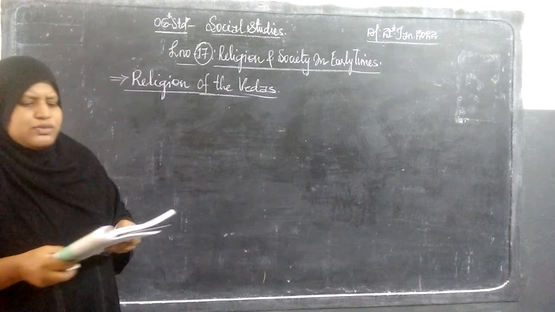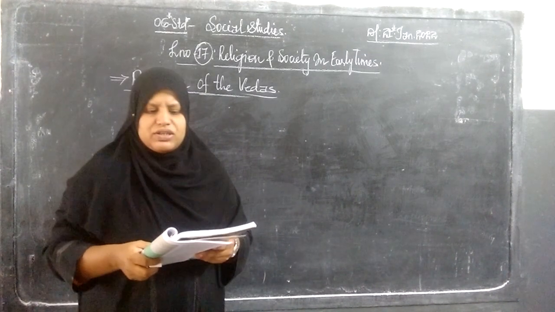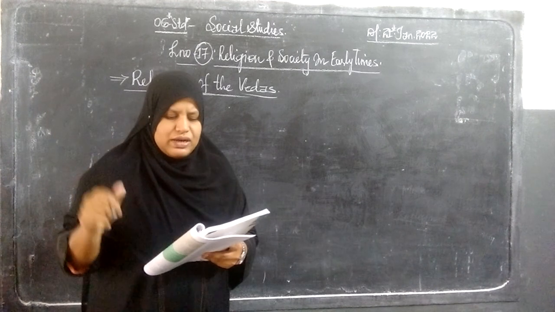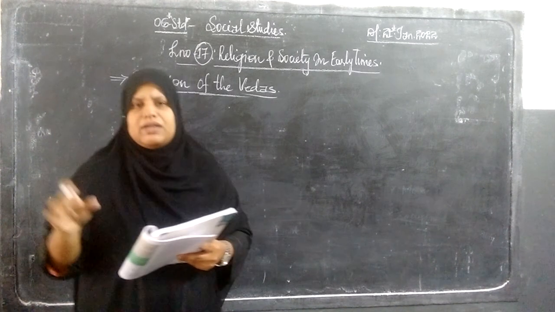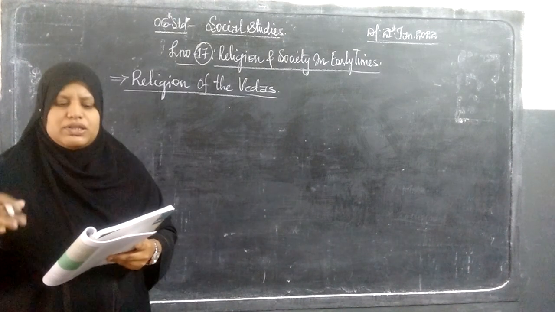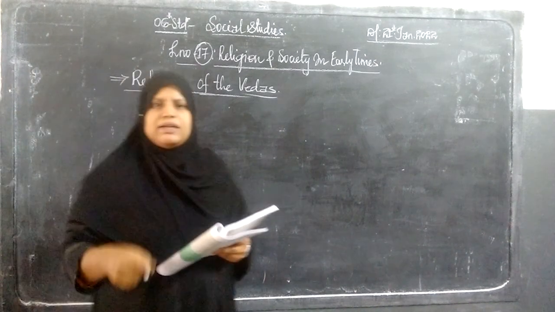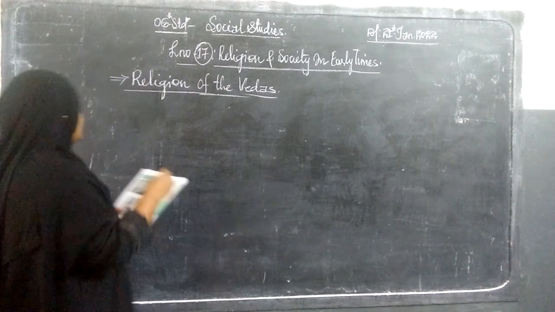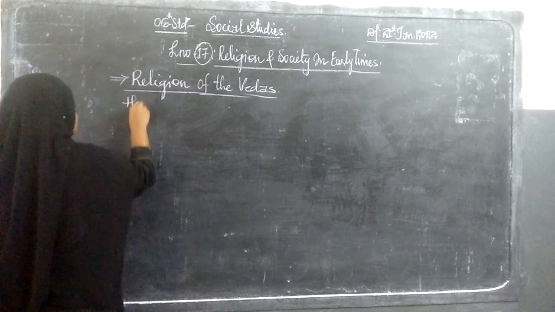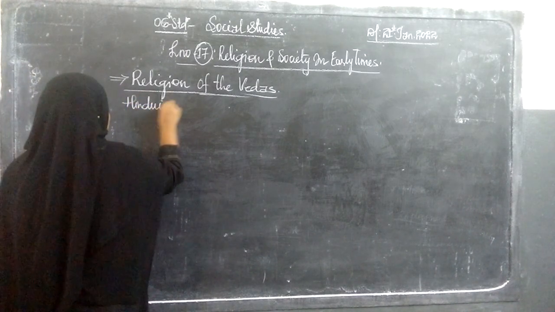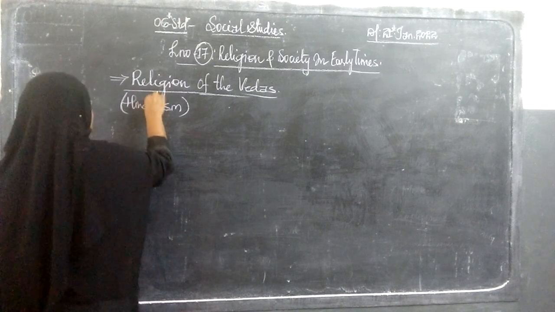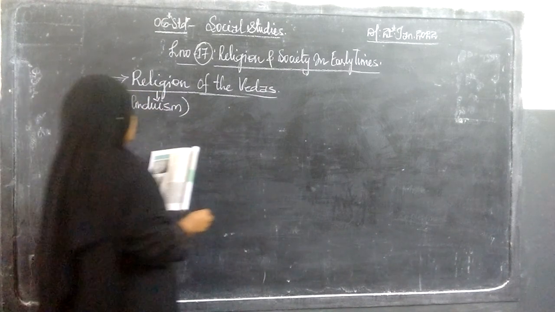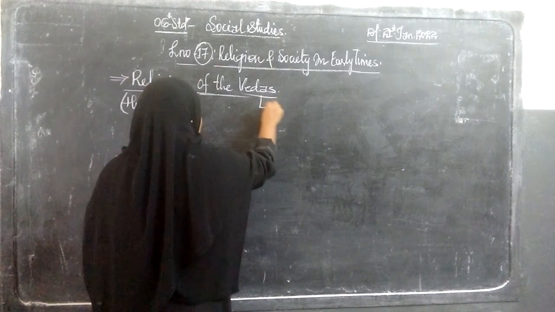So these Vedas were the earliest surviving literature of the Indian subcontinent. What exactly are these Vedas? Vedas relate to the literature part, the writing part, and basically they go with the Hinduism religion.